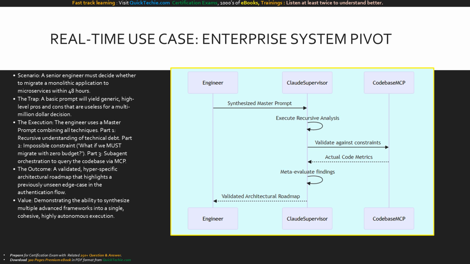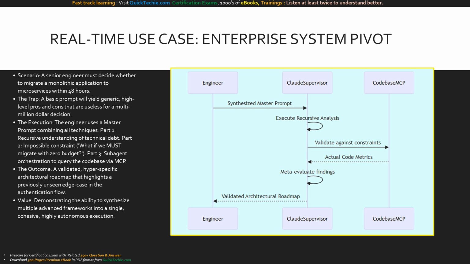Part 2 injects an impossible constraint, asking Claude, how would we accomplish this migration if we had literally zero budget? Part 3 orchestrates subagents via MCP tools to actually read the local codebase and validate the theory. The outcome is magical. The system returns a validated, hyper-specific architectural roadmap that highlights a hidden vulnerability in the authentication flow. This is what it means to pass the advanced mastery checklist, synthesizing multiple complex frameworks into a single, flawless execution.